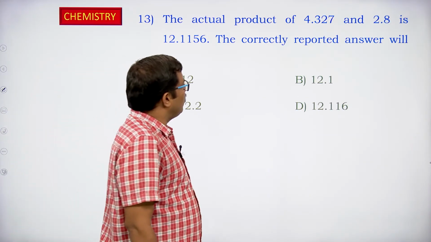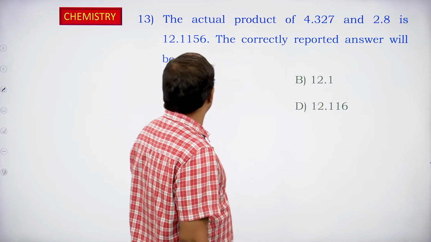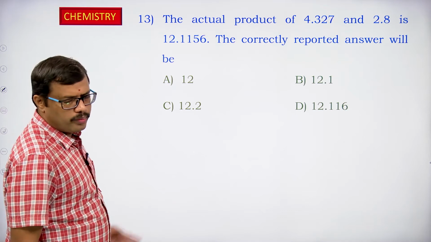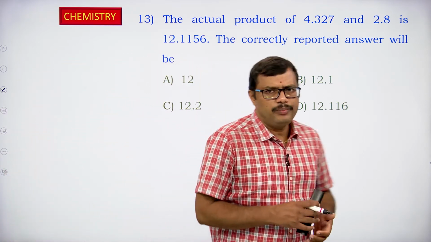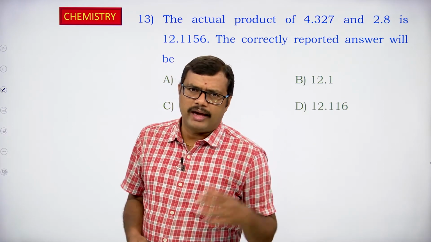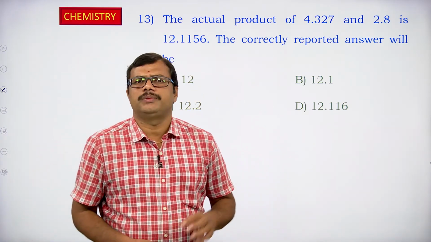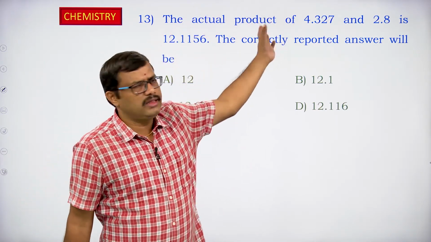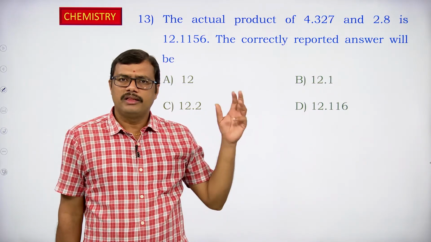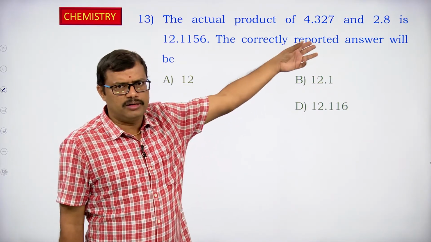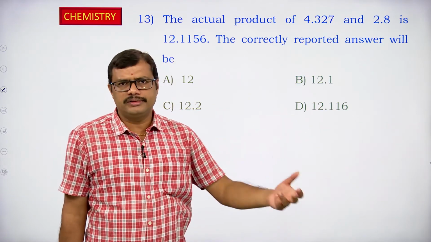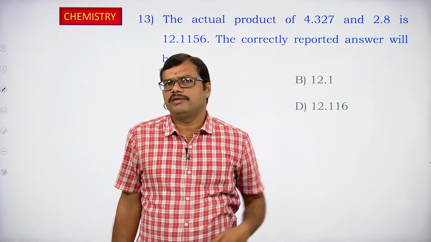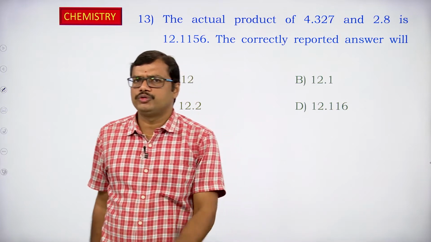The actual product of 4.327 and 2.8 is 12.1156. The correctly reported answer is based on multiplication. Whenever we carry out multiplication on significant figures, the result must contain the least number of significant figures from either of the numbers. So first identify the number of significant figures in each number, and then report the answer with the least number of significant figures.